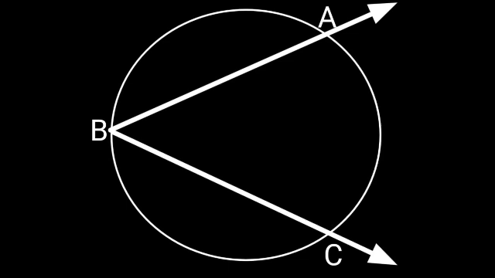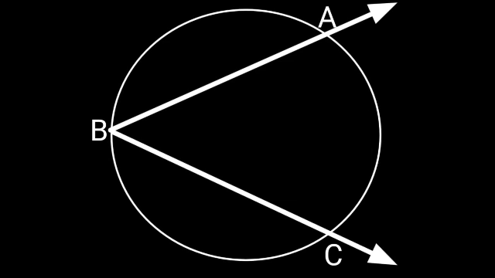Each side of the angle contains an endpoint of the arc, and all points except the endpoints of the arc are in the interior of the angle. Hence, the arc is said to be intercepted by the angle.